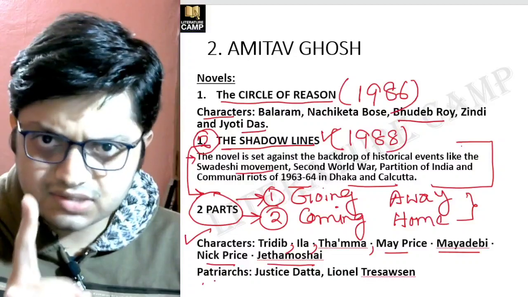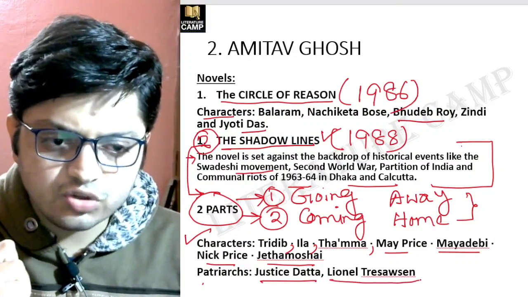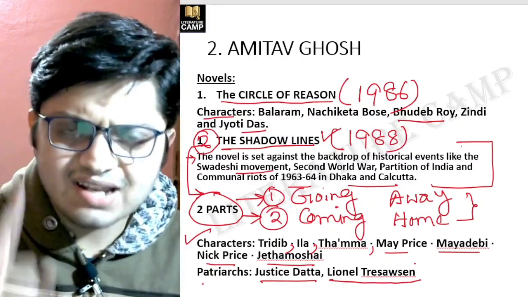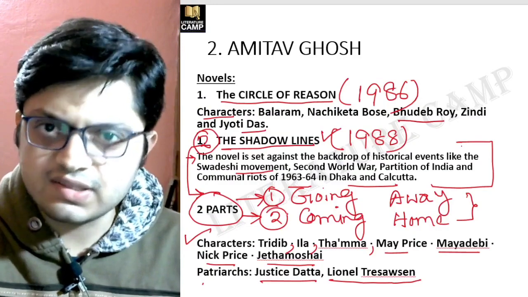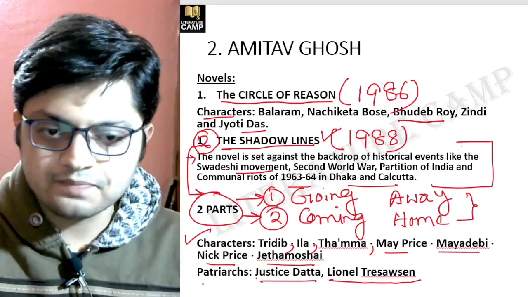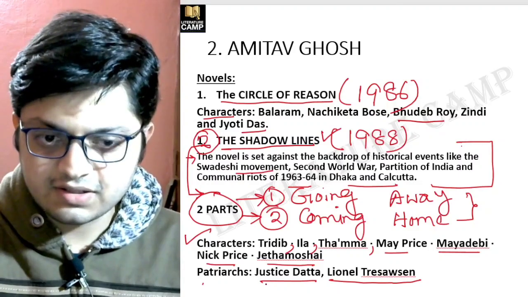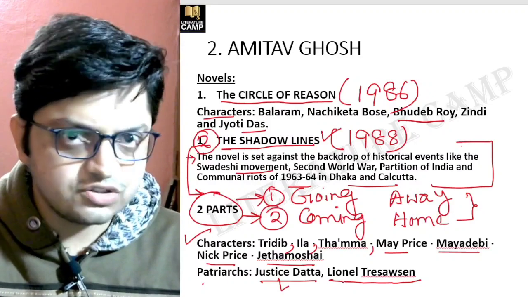You need to remember the names: Justice Datta and Lionel Tresawsen. Justice Datta and Lionel Tresawsen are the patriarchs in the novel The Shadow Lines. This is something very important because a question will come: who is the patriarch in The Shadow Lines? So Justice Datta or Lionel Tresawsen.